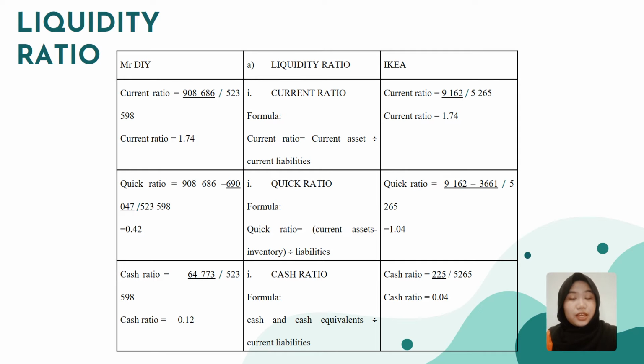Next, to find the cash ratio, you need to find cash and cash equivalents and then divide it by current liabilities. For Mr. DIY, the cash ratio is 0.12, while for IKEA, the cash ratio is 0.04.